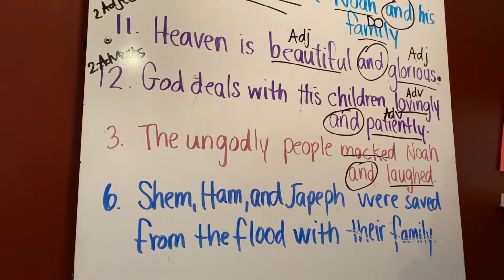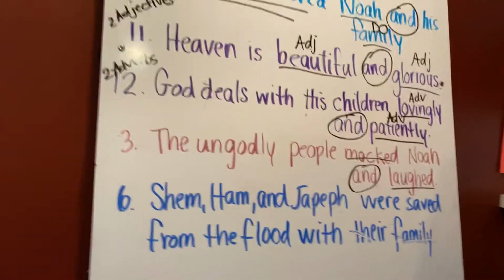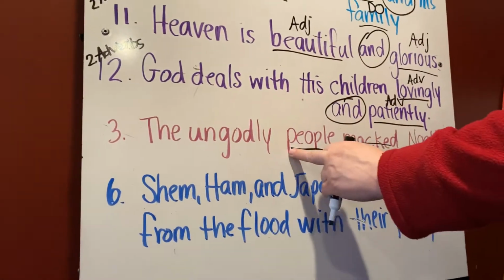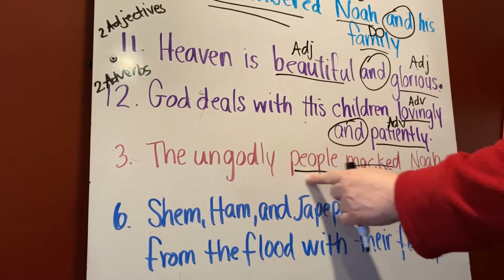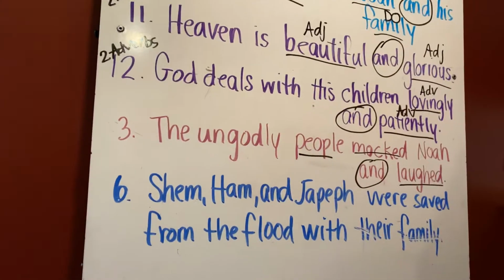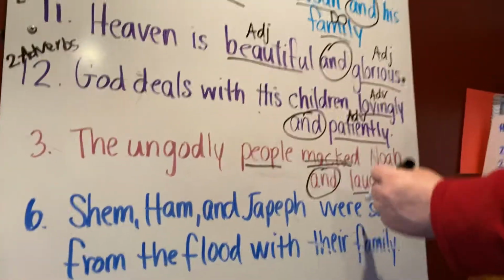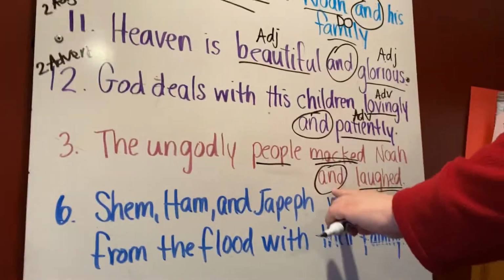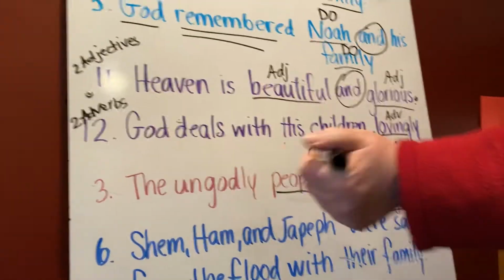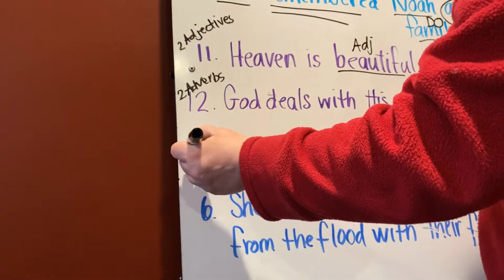Tell me, what is the subject of this sentence? People is the subject. And what did the people do? The people mocked and laughed. So this conjunction is joining two verbs.